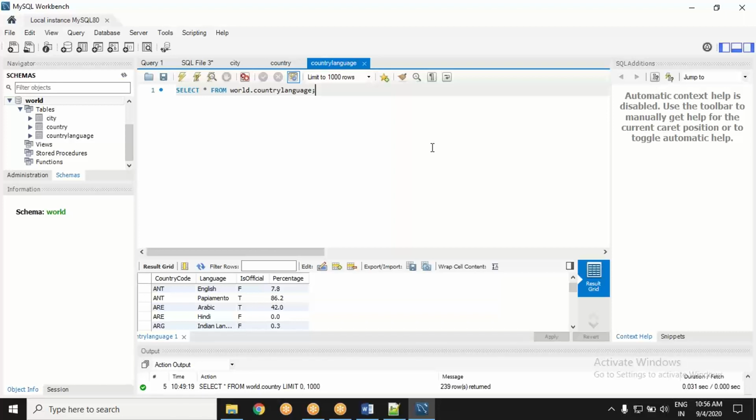I'm trying to put the foundation stones into words for you people. I hope you are getting these things right. Why are these ideas still shaky? I'm still seeing haywire answers. So in this country language table, country code is what? It is not the primary key. It is the foreign key here. It is mapping to country code of the country table.